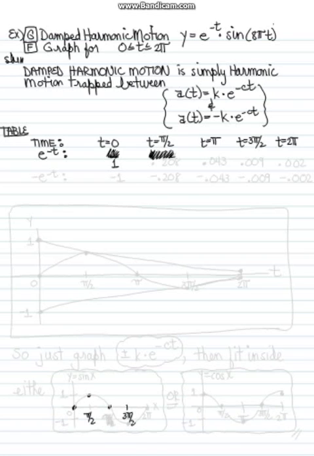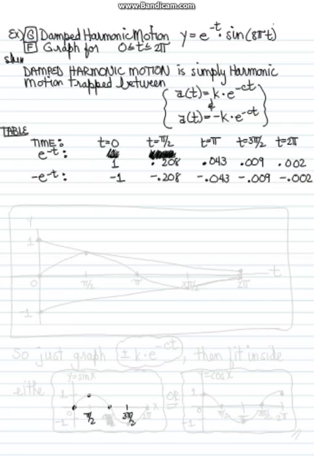E to the negative t when t is equal to 0 is 1. When e is raised to the negative pi over 2, it's 0.208. When it's raised to the negative pi, it's 0.043. Raised to the 3 pi over 2, it's 0.009, and raised to the 2 pi, it's 0.002. Now do the same evaluation for the negative e to the negative t.